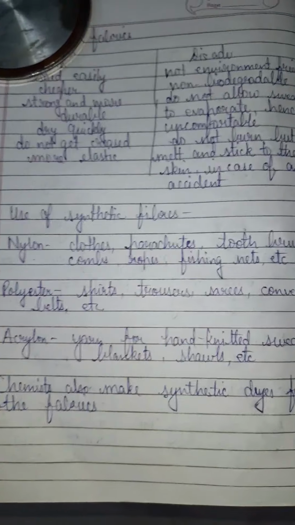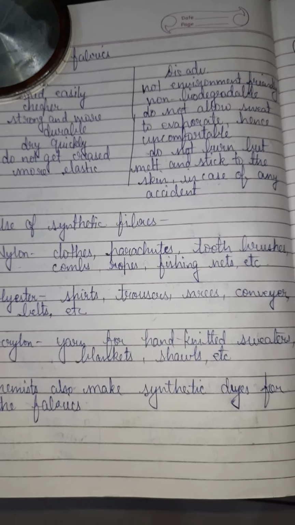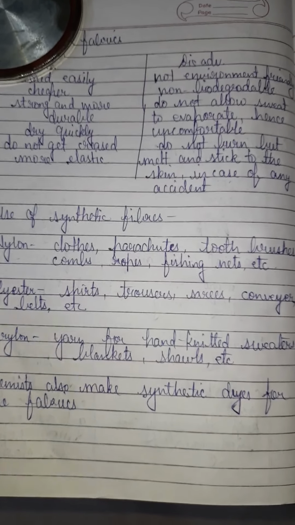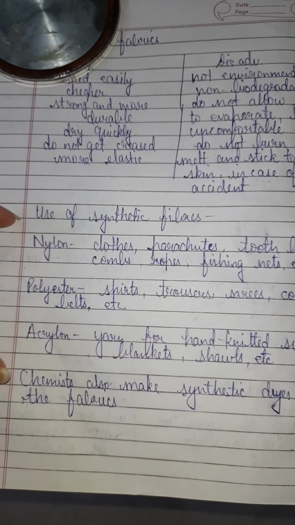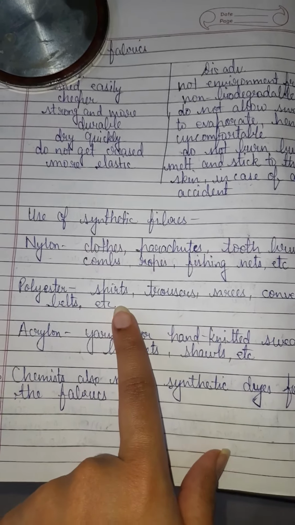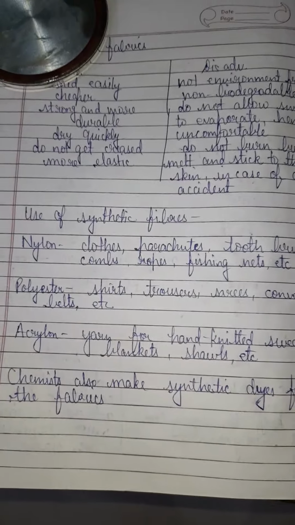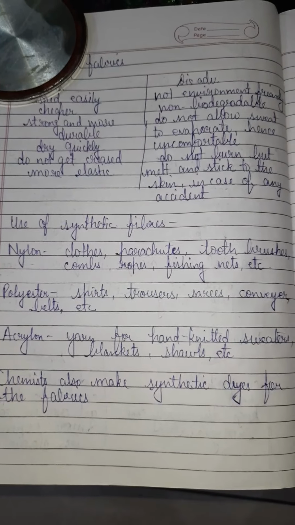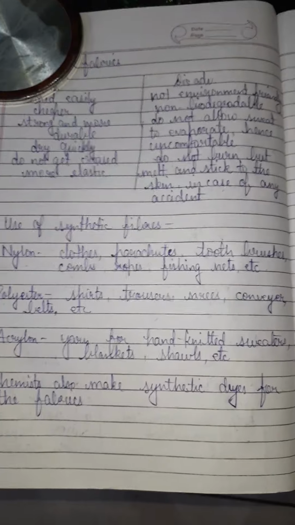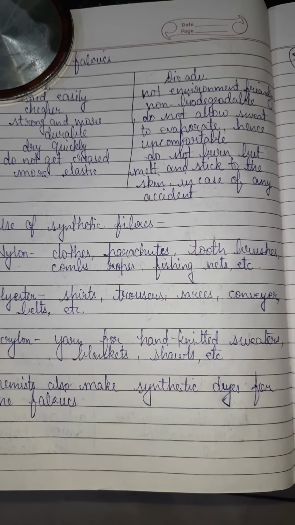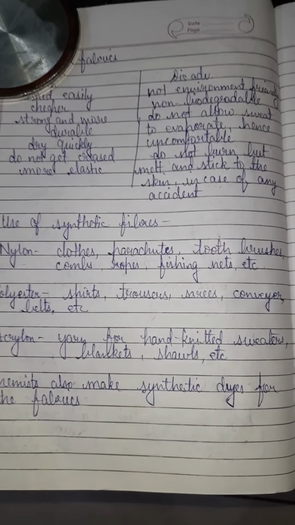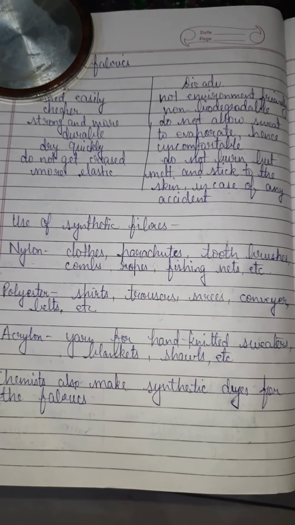Uses of synthetic fiber. First is nylon. We use it to make clothes, parachutes, toothbrushes, combs, ropes, fishing nets, etc. These are available in the book as well. You can read it from there. Polyester. It is used to make shirts, trousers, sarees, jeans, conveyor belts, etc. Conveyor belts are the black belts used in industries for automatic manufacturing plants. These can also be seen in airports where we put our luggage to get it checked or to collect it.